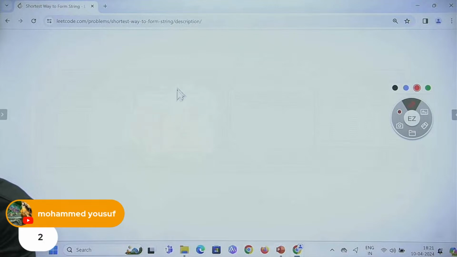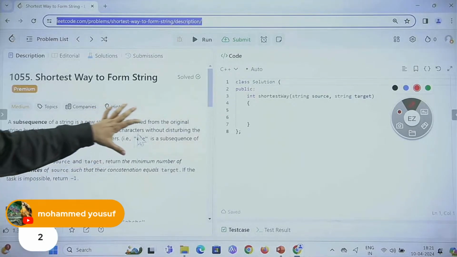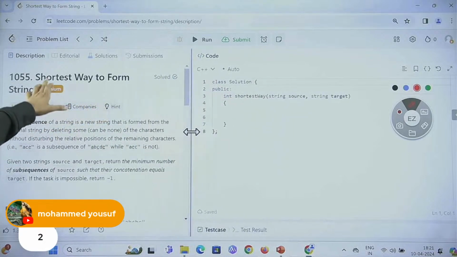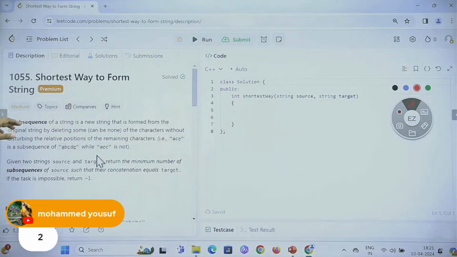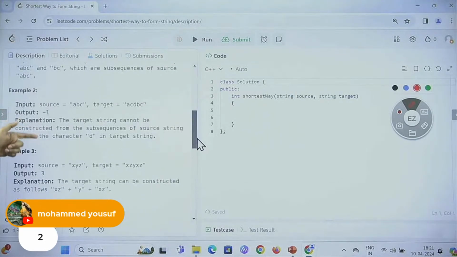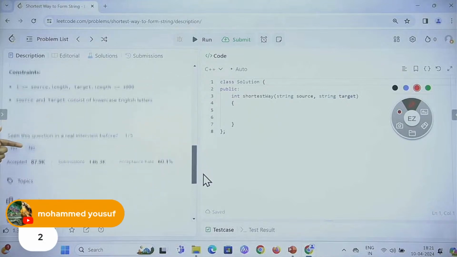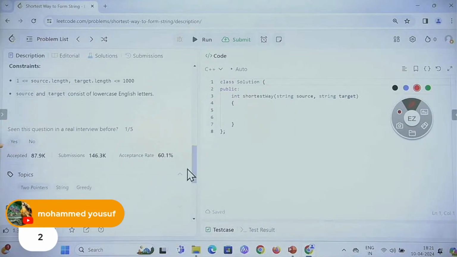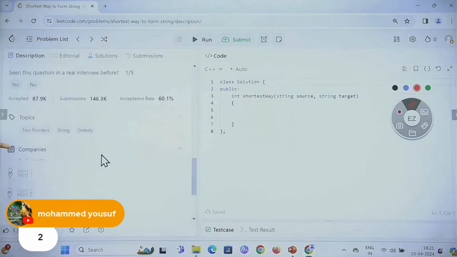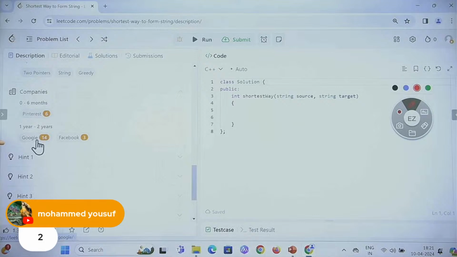Now let me go a little faster with this problem. So here is the problem which I picked from LeetCode. This is the same problem, shortest way to form string. The same examples I picked from here, example 1, example 2, and this is example 3. You can see this problem is asked in Google and Facebook also. 14 times in Google this problem is asked.